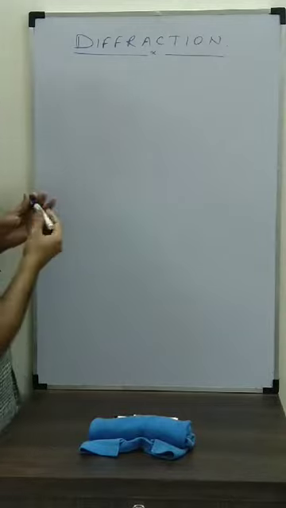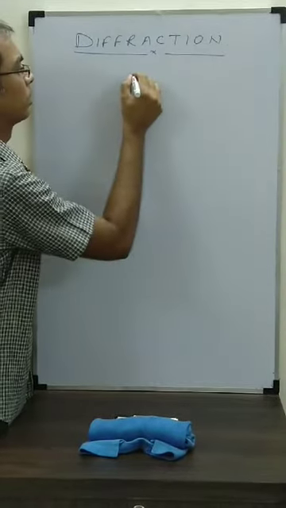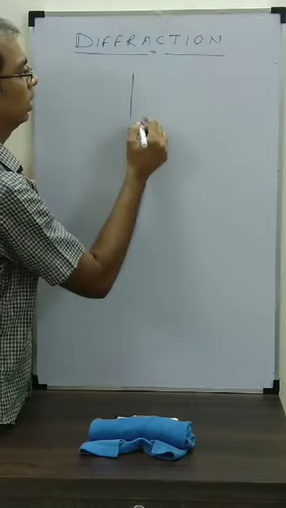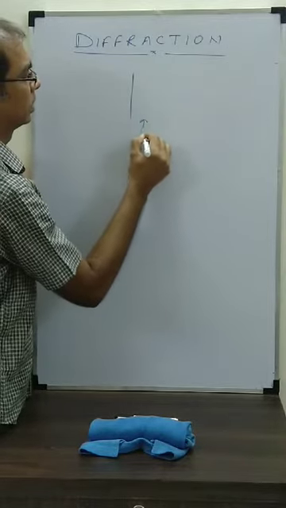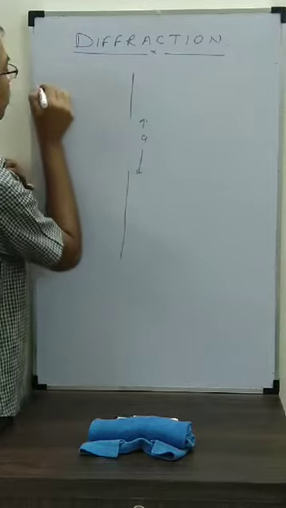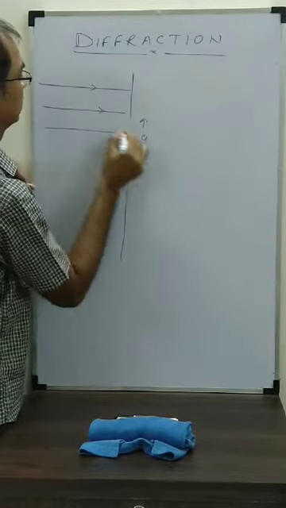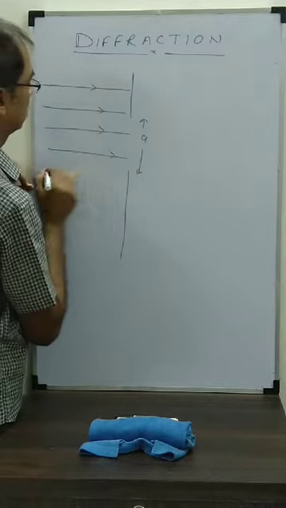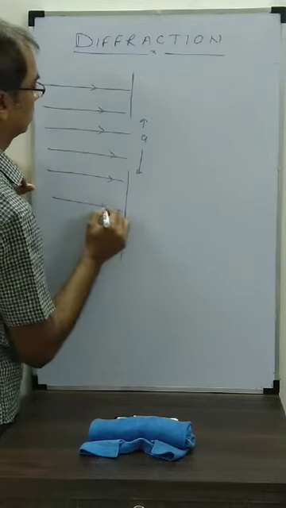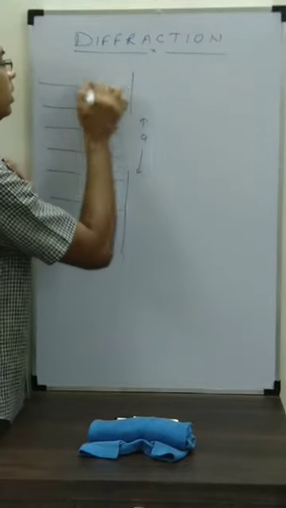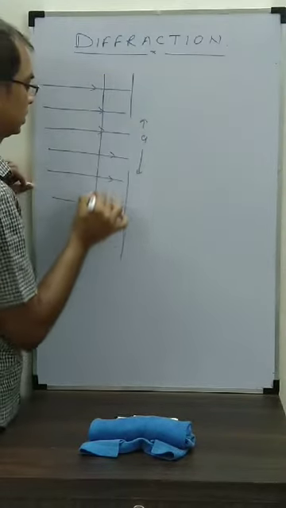So suppose we take one opening, something like this. This is the opening, and this is the size of the opening. From here, say one plane wavefront is coming like this. These light rays make a plane wavefront, they are like this.